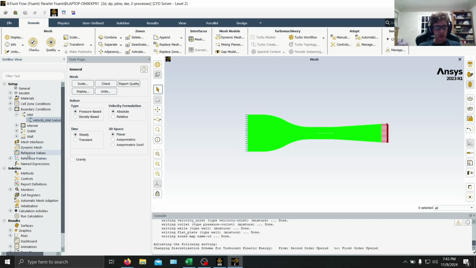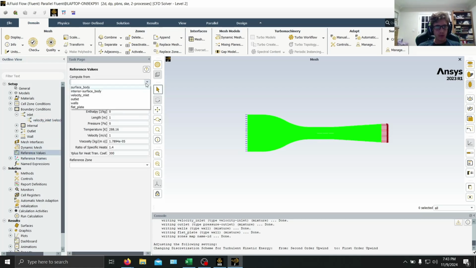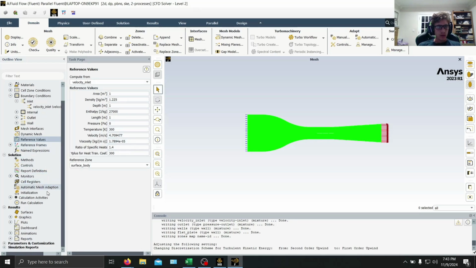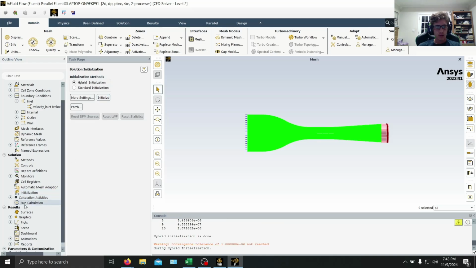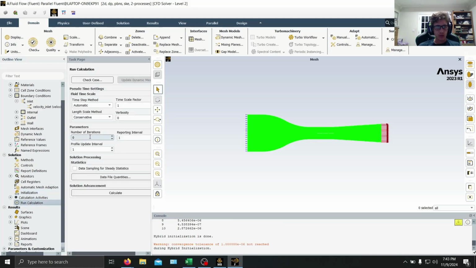and then we can go to reference values, compute from velocity inlet over the surface body, and then we can change enthalpy to 2700. That velocity should now be here. So everything looks good. We can go initialize now. Perfect. And then we can do 250 iterations. And let's calculate.